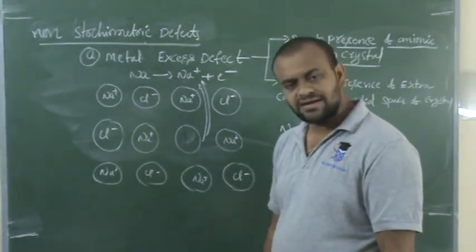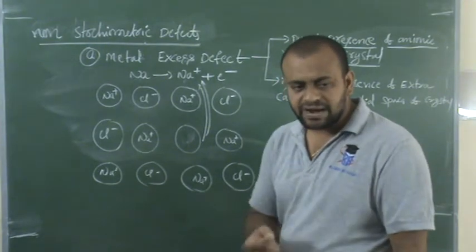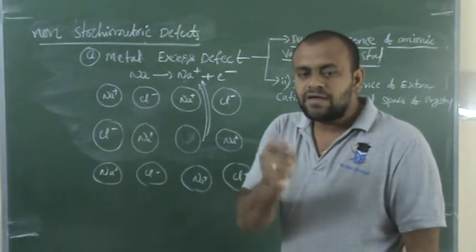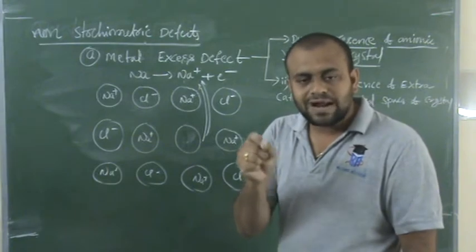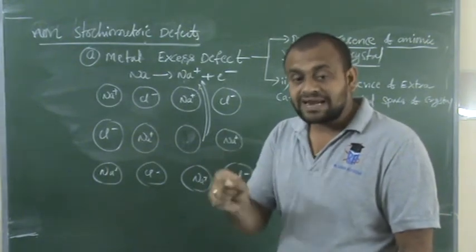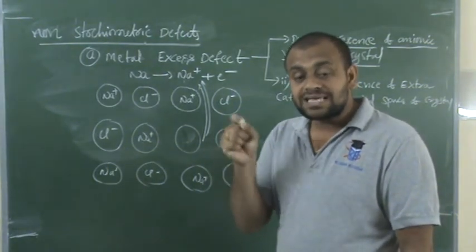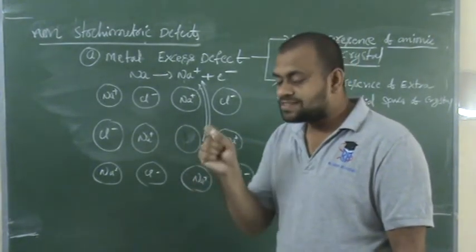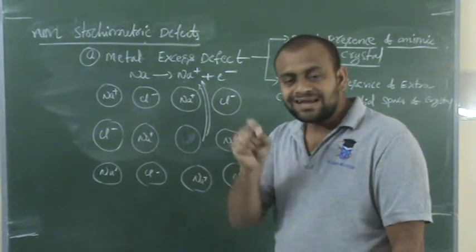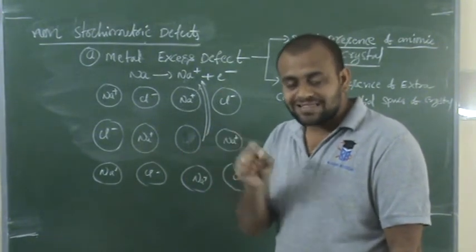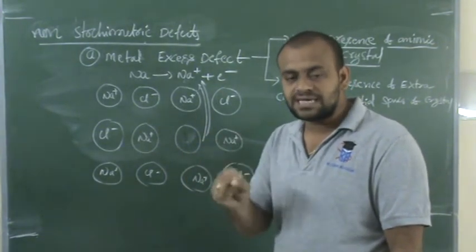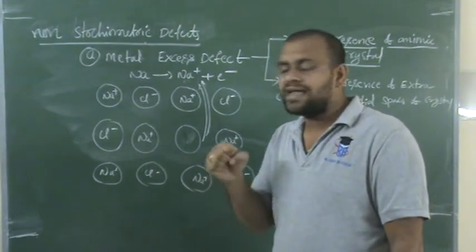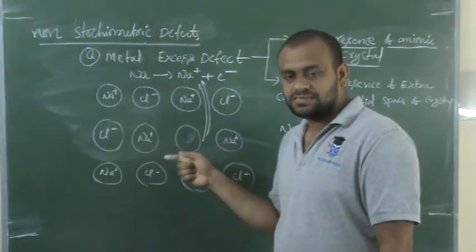Understood? So once again I'll repeat, if you want to note it, whenever sodium chloride crystal is heated in the presence of sodium vapors, then what happens? The sodium ions present at the surroundings of crystal attract the chloride ions present inside the crystal.